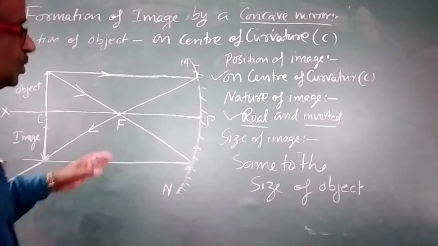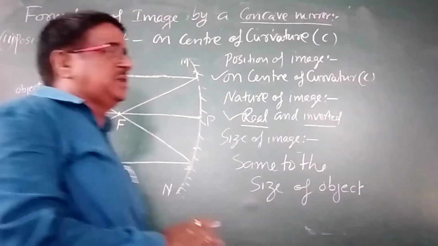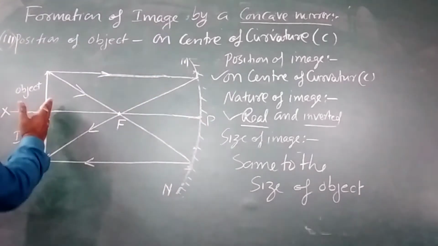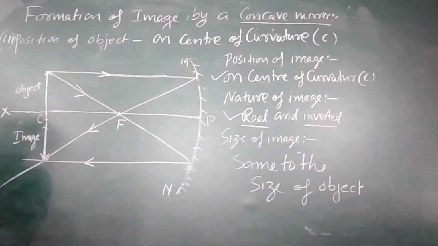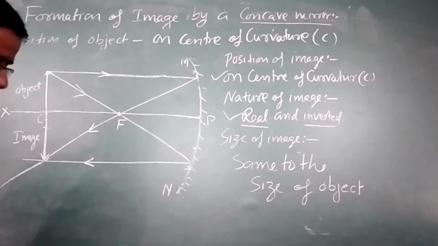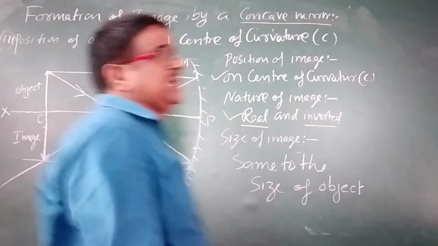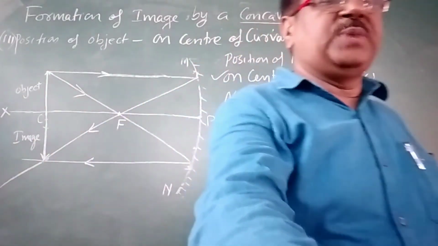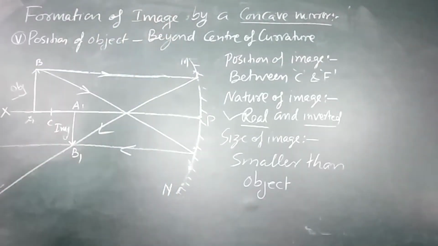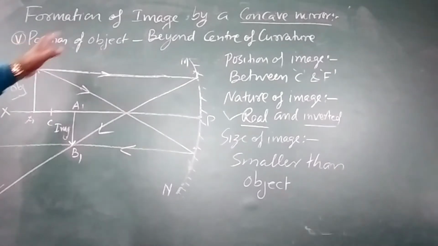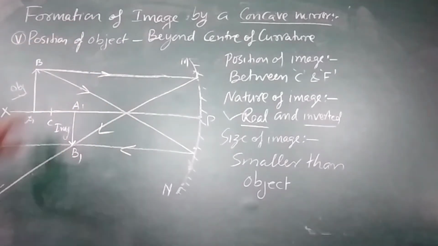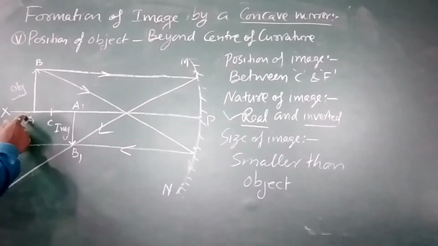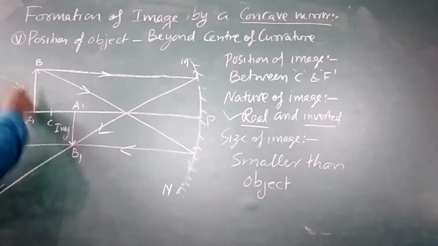Now come to the next situation. Let us see if the object is moved beyond C. What will happen if the object is taken beyond C? Here is the next, fifth position, beyond the center of curvature. The object is placed beyond C, the center of curvature.